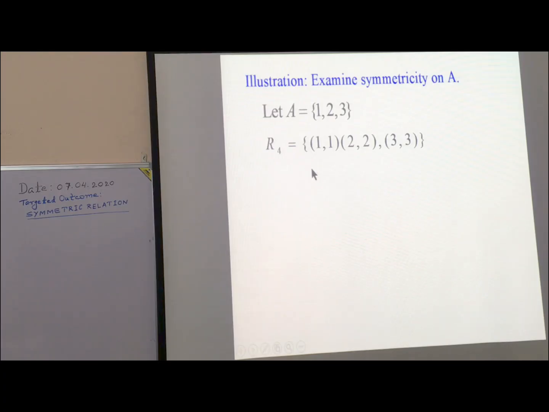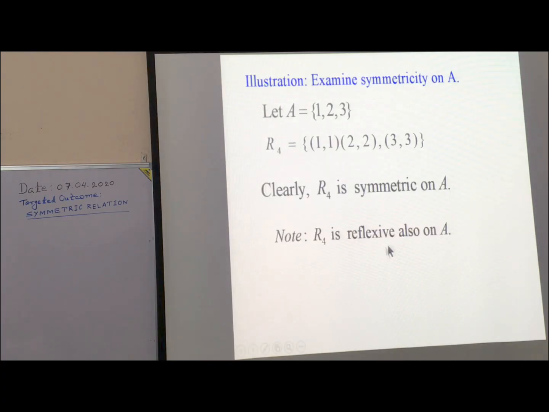Consider this. R4. (1, 1), its opposite (1, 1). (2, 2), its opposite (2, 2). (3, 3), its opposite (3, 3). So it is symmetric. Note, R4 is reflexive also.